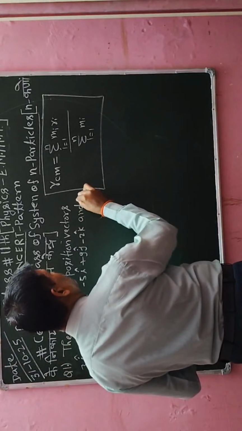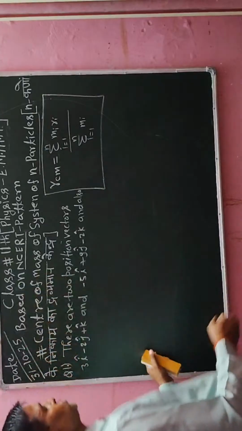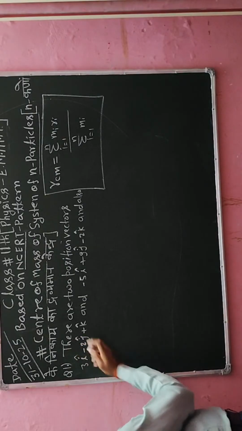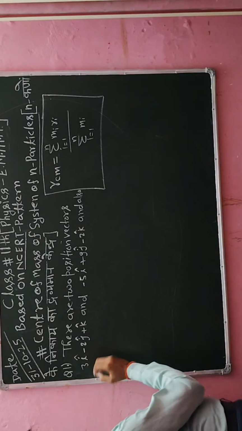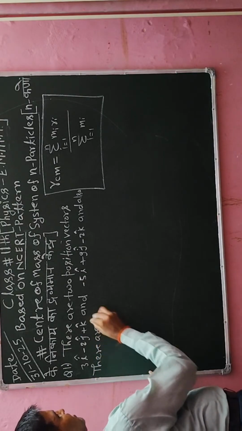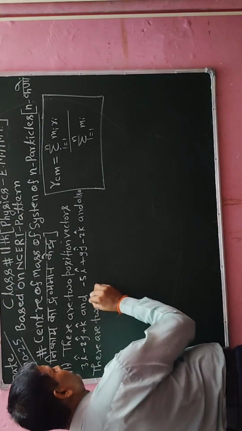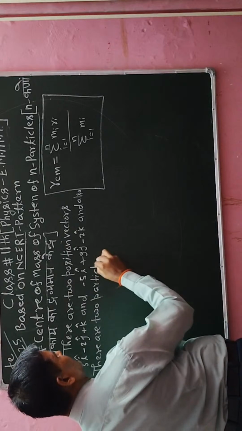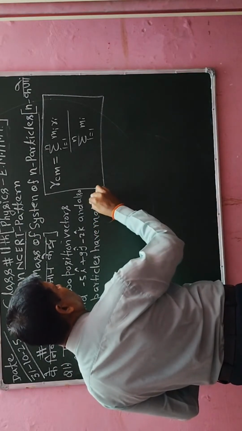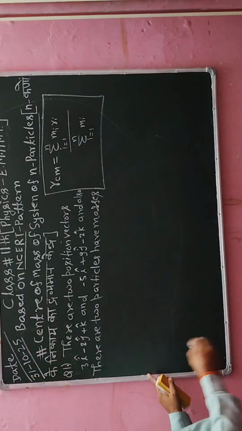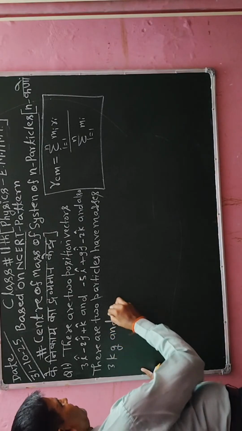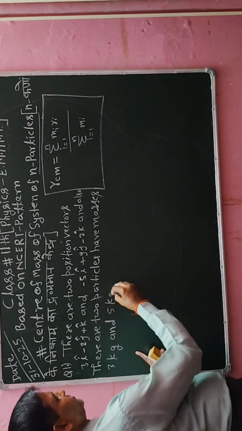And also there are two particles that have masses 3 kg and 5 kg respectively.